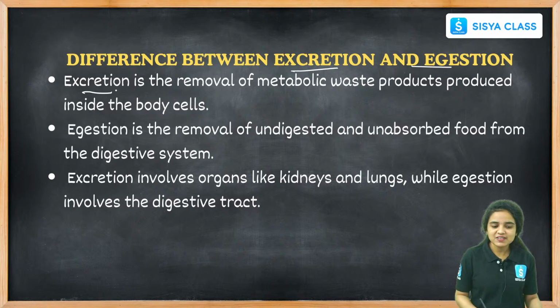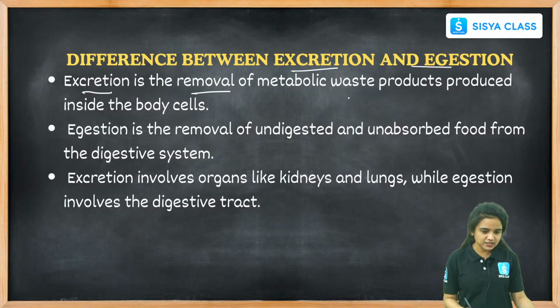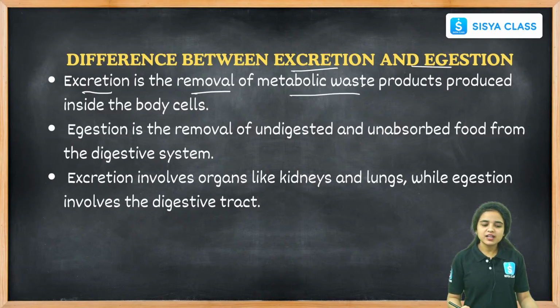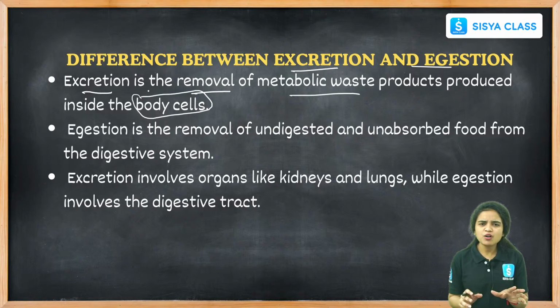Excretion is the process of removal of metabolic waste. These are the metabolic waste products produced inside the body cells. The removal of waste metabolic products present inside the body cells is called excretion.